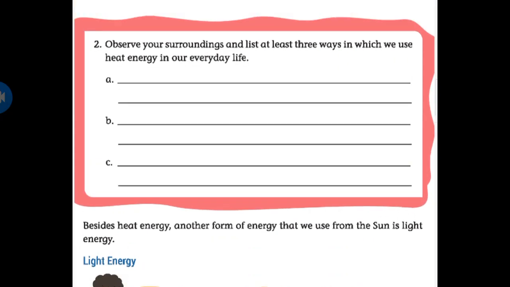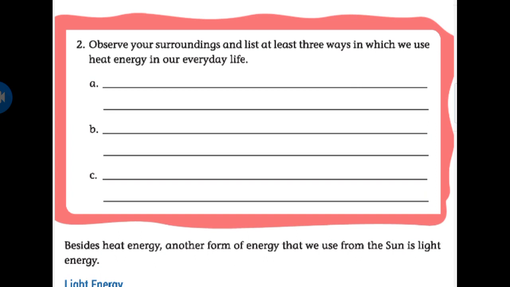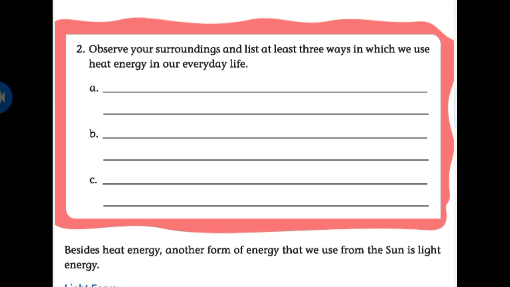Okay, so here you have to write three ways in which we are using heat energy in our everyday life. Okay students, I hope everyone is clear about this activity. Simple. You have to take a wrinkled cloth and try to press it using an iron box that is not plugged in. Observe that cloth. Is there any change?